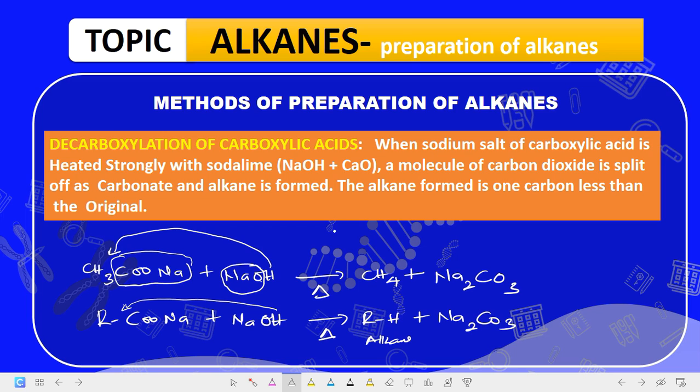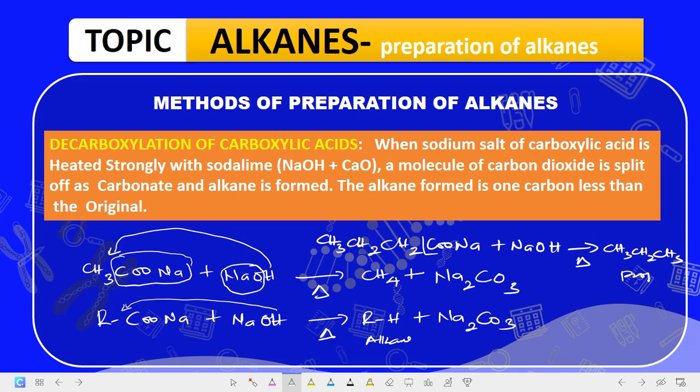So if I give you something like this, let's say CH3, let's go a little bit longer, then CH2 and then COONa plus sodium hydroxide, then heat. What will be the product? The product will be one carbon less. That means this carbon will leave. Then you add hydrogen here to make it CH3. So this becomes CH3, CH2, CH3.